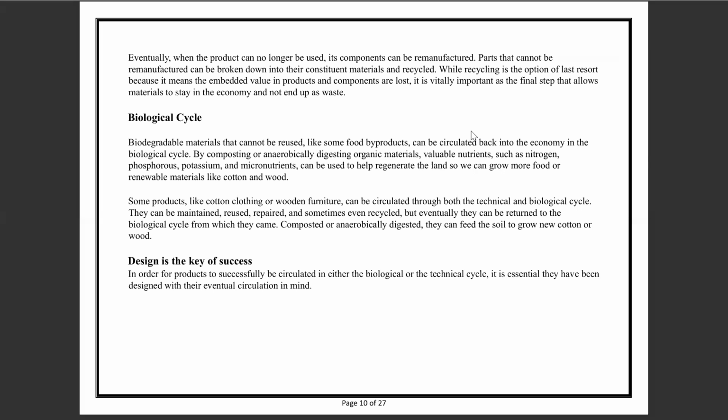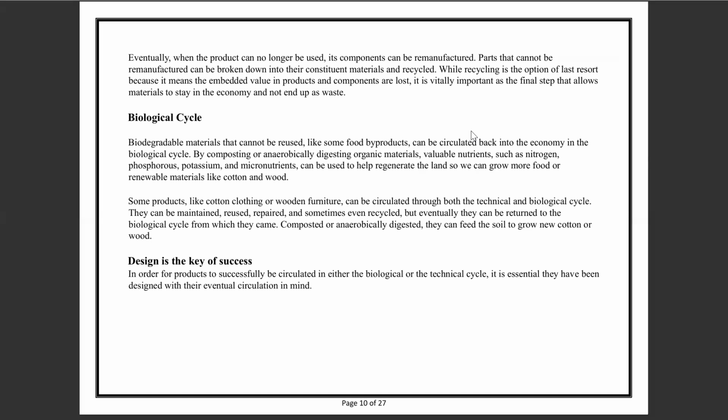The second cycle is the biological cycle. In the biological cycle, biodegradable materials which cannot be reused, like some food byproducts, can be circulated back to the economy by composting or anaerobically digesting organic material. Valuable nutrients such as nitrogen, phosphorus, potassium, and micronutrients can be used to help regenerate the land so we can grow more food and renewable materials like cotton and wood.